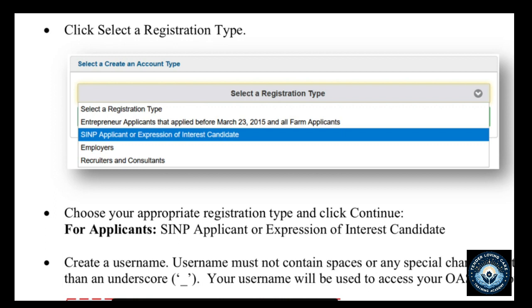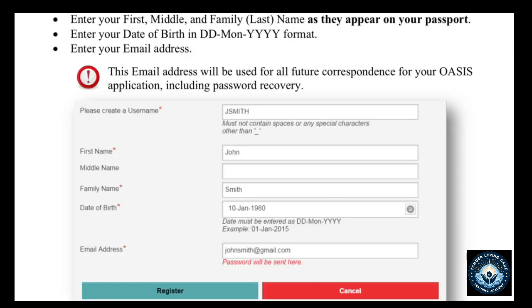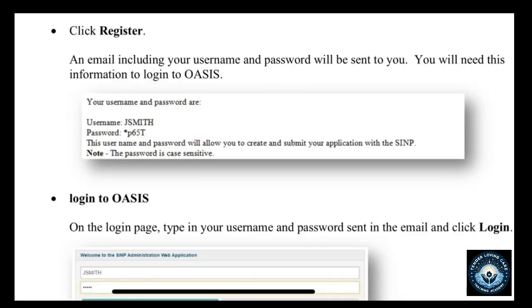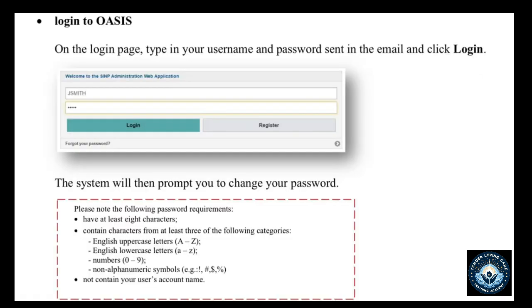Secondly, you need to click on the SIMP applicant or expression of interest candidate, and then it brings you to this page where you are required to put in your first, middle, and family name, your date of birth, and also enter a valid email address. Once you're done with that, the username and password will be sent to you through that email address, and then you need to use this information to log into your Oasis account.